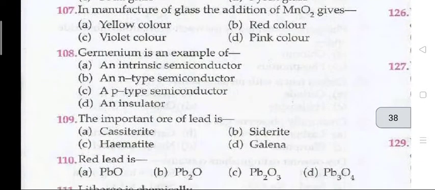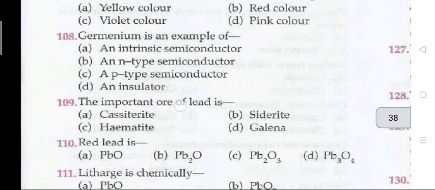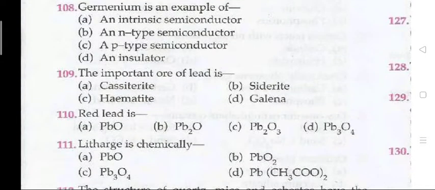Question 107. In manufacture of glass, the addition of manganese oxide gives, the right answer is D, that is pink color. Question 108. Germanium is an example of an intrinsic semiconductor.